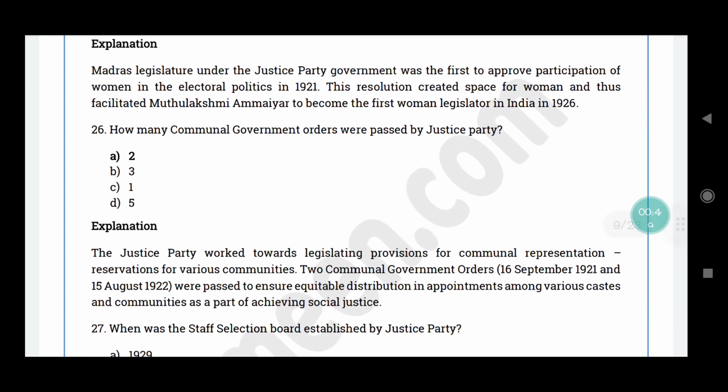Question number 26. How many communal government orders were passed by Justice Party? The correct answer is option A, 2. The Justice Party worked towards legislating provisions for communal representation and reservation for various communities. So, ரெண்டு communal government orders, அதாவது 16th September 1921, 15th August 1922 பாஸ் பண்ணப்பட்டுச்சு. And these orders ensured equitable distribution in the appointments among various castes and communities. So, இதனால it was attempting or achieving social justice ன்னு சொல்லணும்.